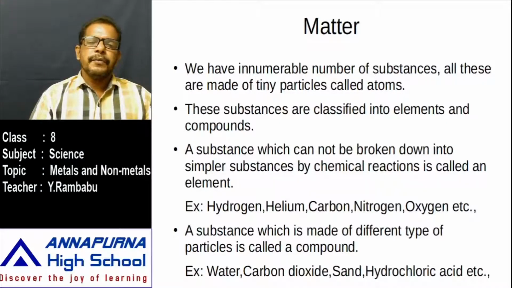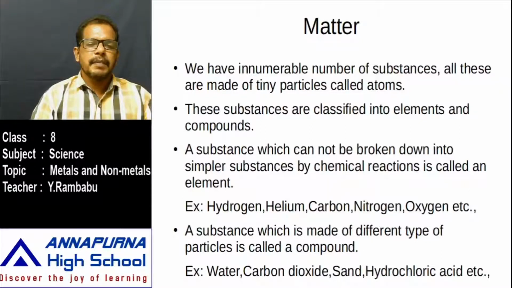And we define these elements and compounds in another way. How? Simply, an element means a substance is taken and that substance is broken by chemical reactions. Chemical reactions means by applying heat, or electricity, or light. That means in the presence of light, heat or electricity, a substance is not split into further simpler components.